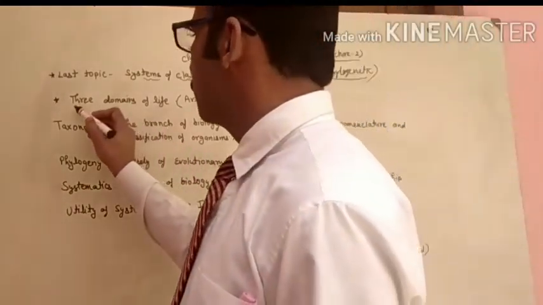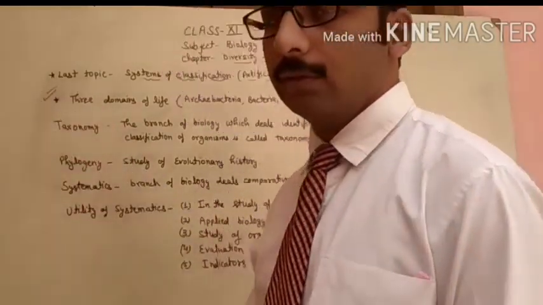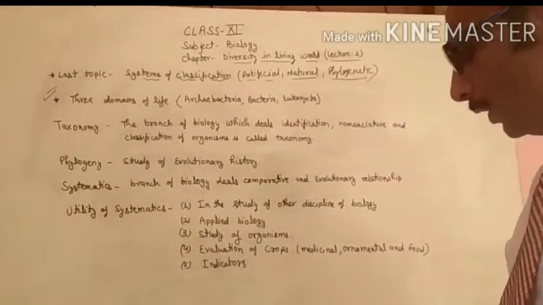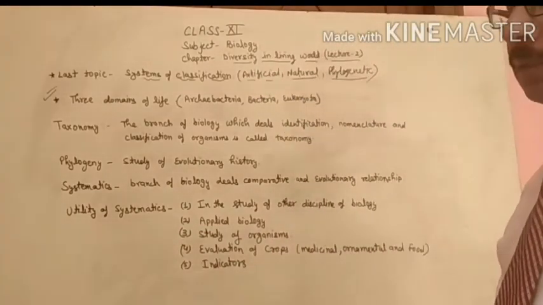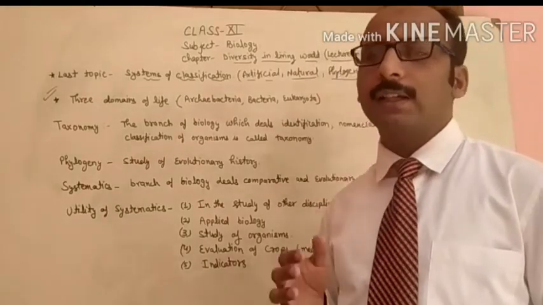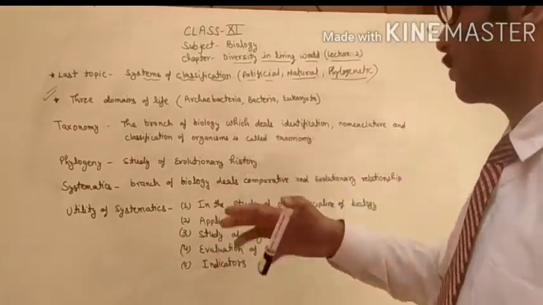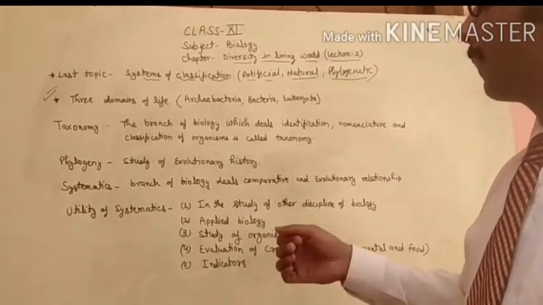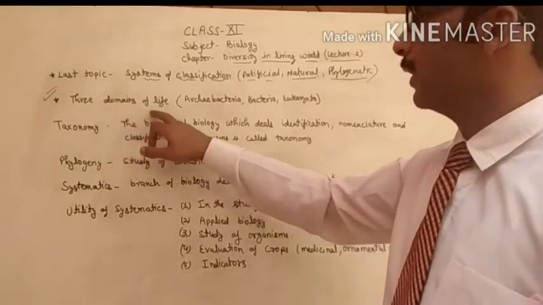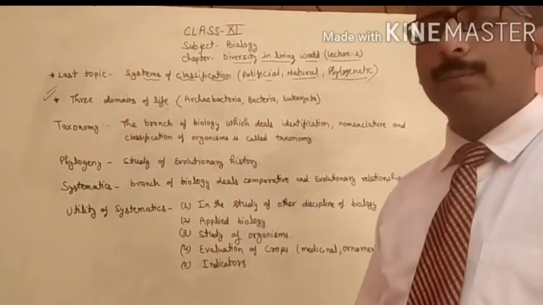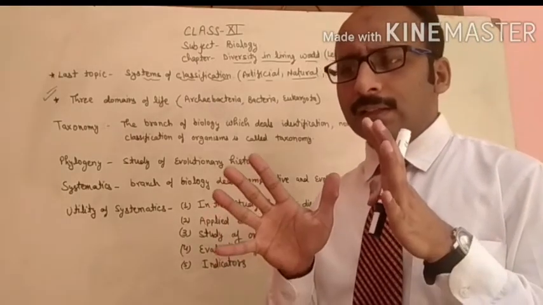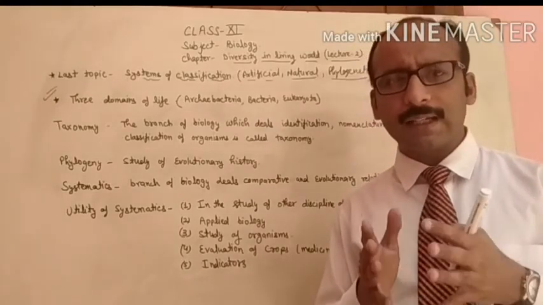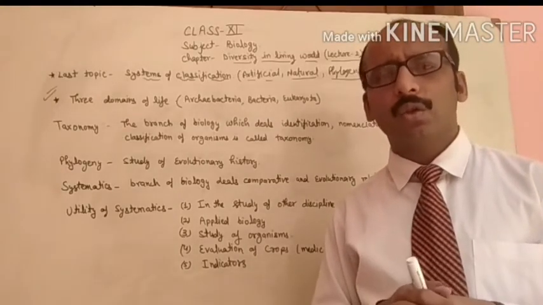Now come to the next. Today's first topic is the three domains of classification. This classification is very primitive. In the coming lectures, this classification will also not be sufficient, because after that more and more classifications were given by different scientists. But I am telling you there are three domains of life. Three domains of life means the basis on which organisms are categorized into three groups.